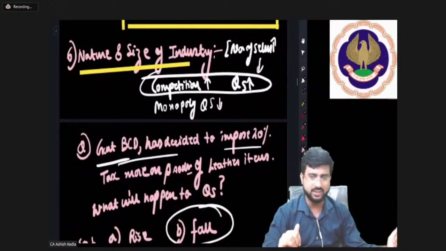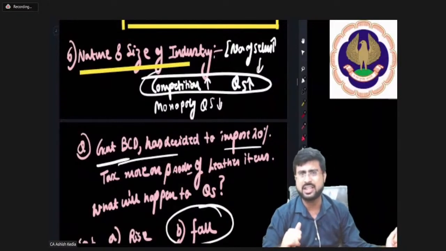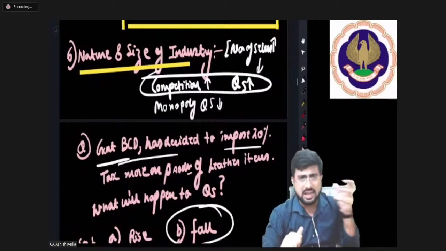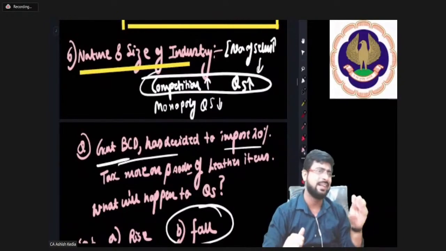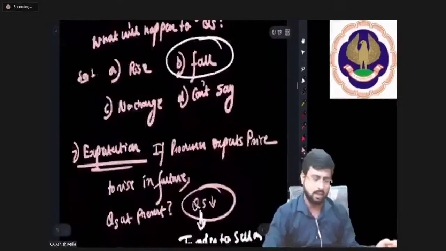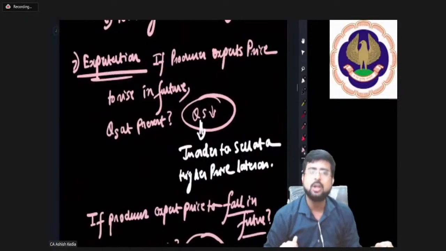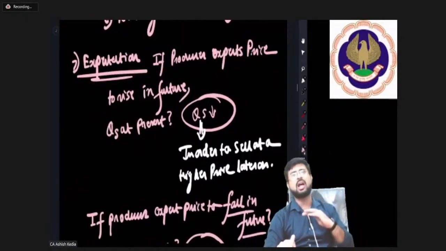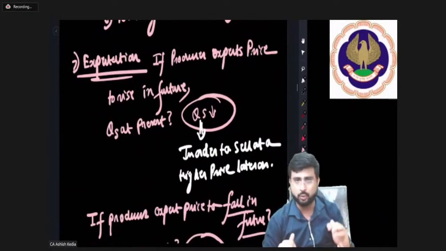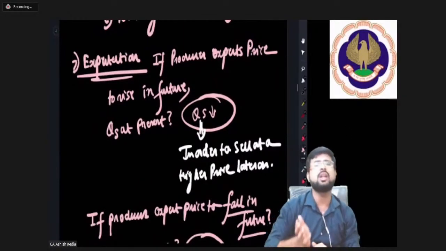So my dear friends, as far as nature and size of industry is concerned, if there are a larger number of sellers, more supply, lesser number, less supply. And finally, expectation. If you expect the prices to rise in future, quantity supplied at present will fall, and if you expect the prices to fall in the future, quantity supplied at the present will rise.